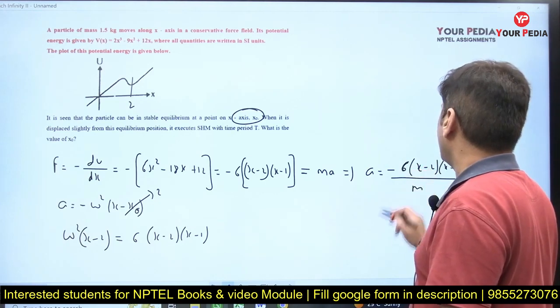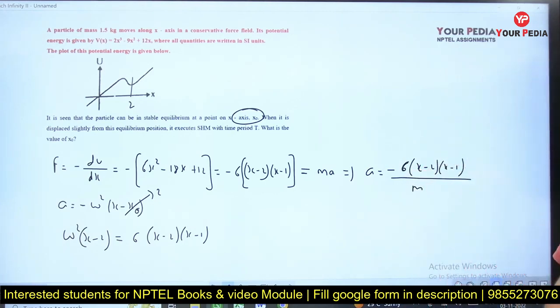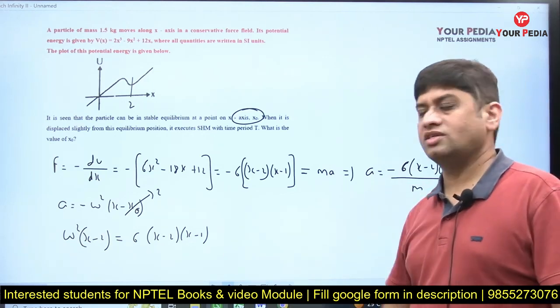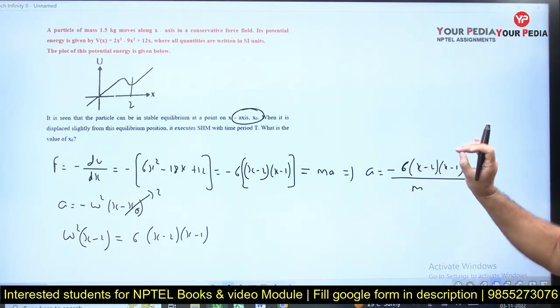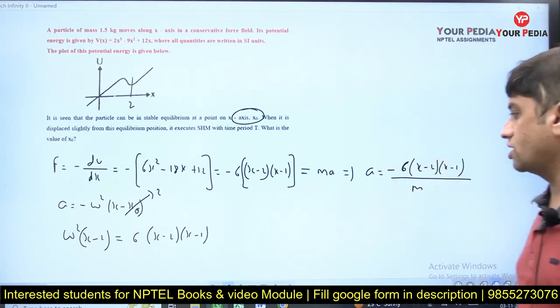It looks like the body is coming back to the mean position, so this looks like simple harmonic motion at x is equal to 2. At that limiting point, it is going to display simple harmonic motion.